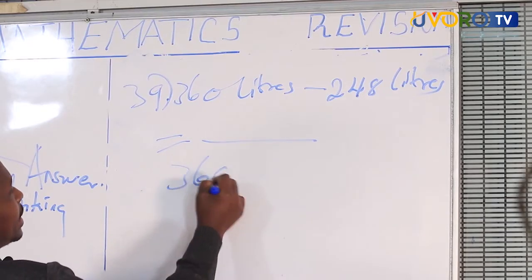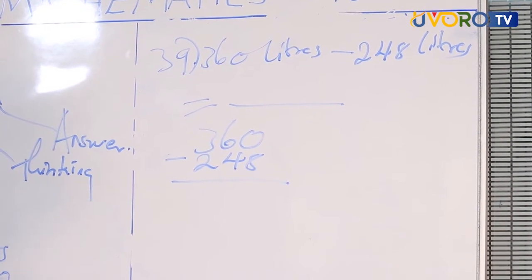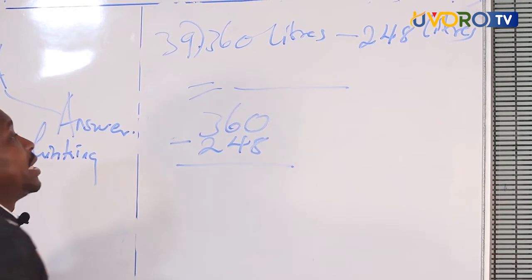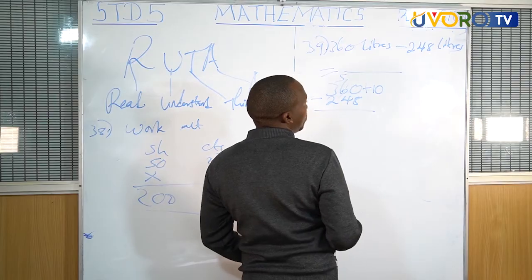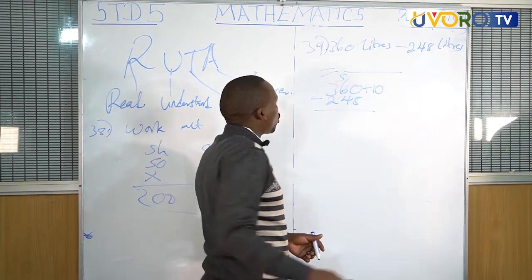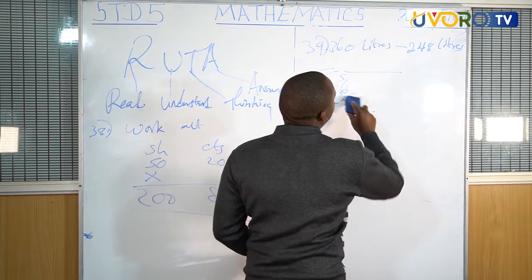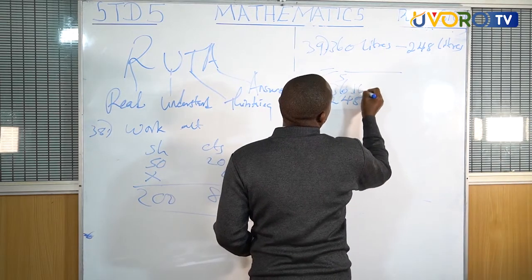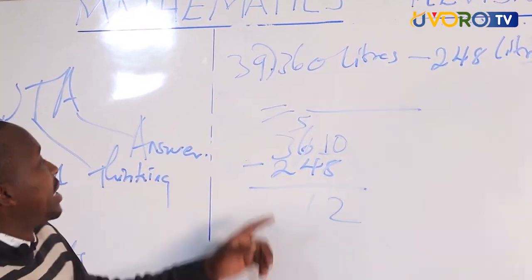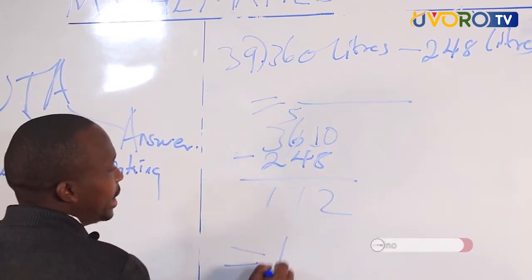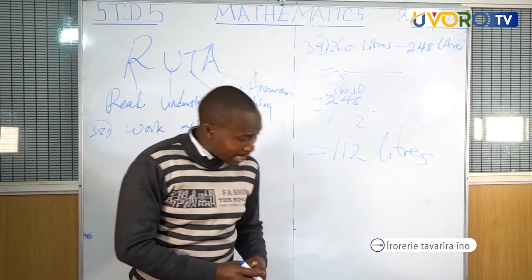Now, you must minus 360 minus 248. Can 0 be able to minus 8? No. You just borrow 1, 10. Now, plus 10, it becomes 10. Now, what is going to happen to 10 minus 8? What are you going to be left with? 10 minus 8? 2. Very good. 5 minus 4? 1. 3 minus 2? 1. So how many liters are you left with? 112 liters.